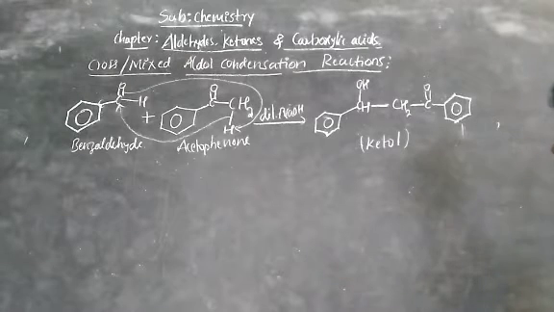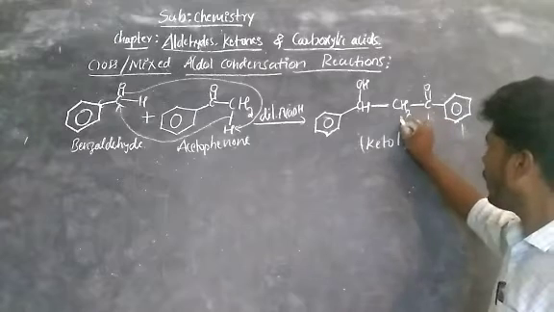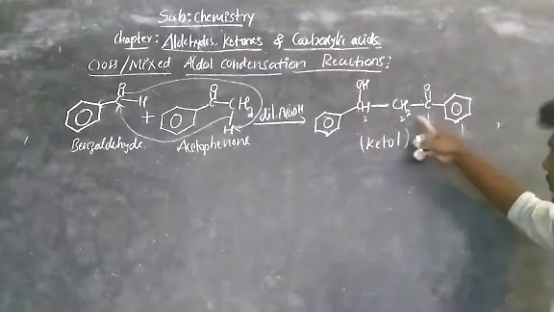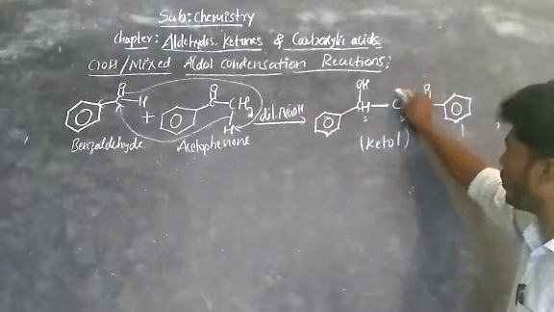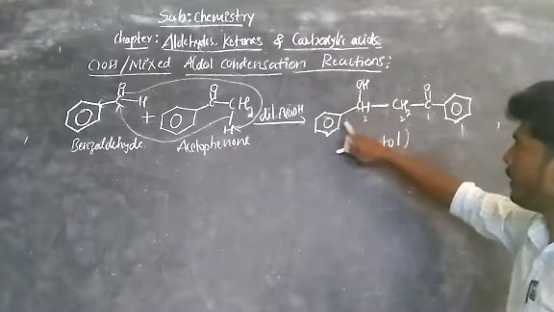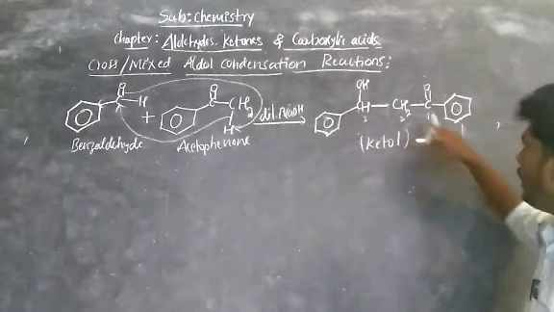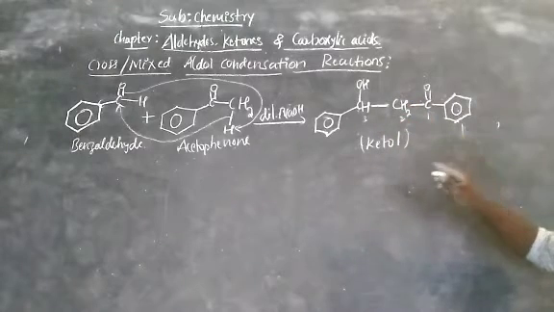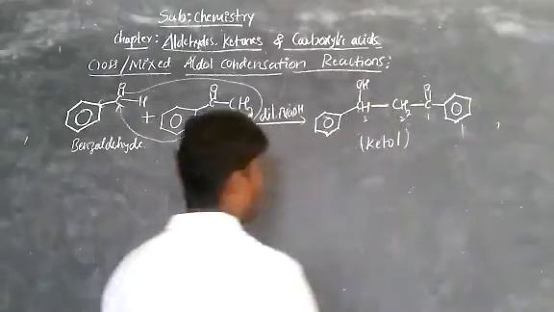Now its IUPAC name: give numbers among these two. This will get first priority, 1, 2, 3. That is 1,3, or this is acetophenone, right? That is 3-hydroxy, 3-phenyl, propanone, like that. Generally write ketol. Don't get confused or make it difficult.